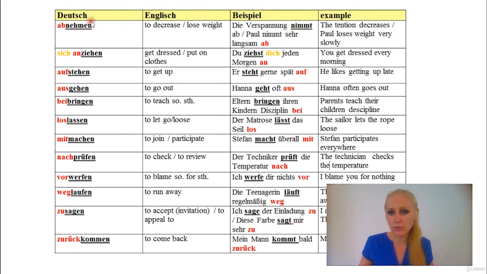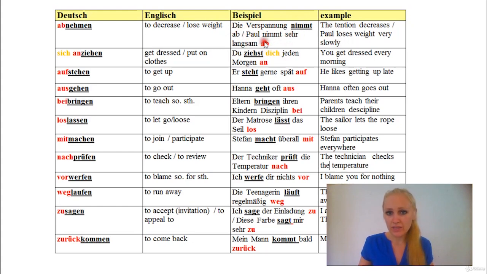It's ich nehme, du nimmst, sie, es nimmt, and then wir nehmen, and then the rest stays normal again. But for the conjugation of du and sie, es, the e is changing to an i. It belongs to the irregular verbs. So the newly created word with the prefix at the beginning is also irregular. So you would have to say here, die Verspannung nimmt ab. The Verspannung is the tension, so it belongs to he, she, it. So it's irregular here, nimmt, nimmt ab. Die Verspannung nimmt ab. Or Paul nimmt sehr langsam ab, which means Paul loses weight very slowly.